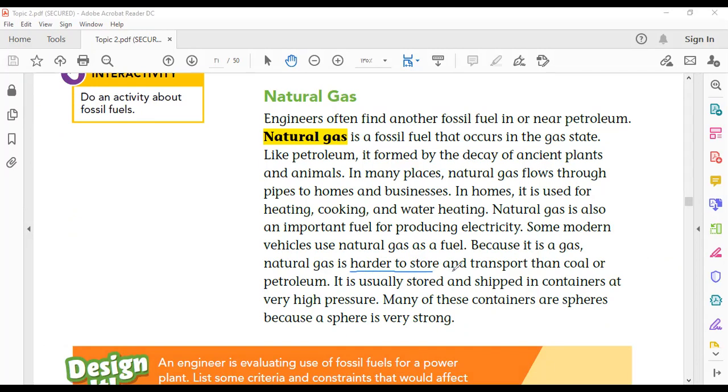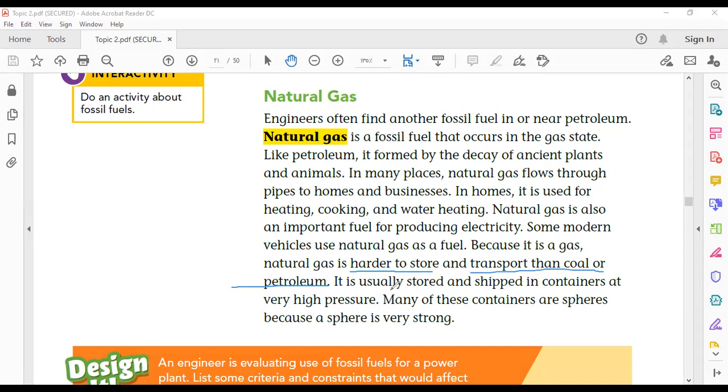So it is harder to store and transport than coal or petroleum. You can, for example, transport coal by vehicles. You can transport petroleum by tankers, by ships, but it is harder to store and transport